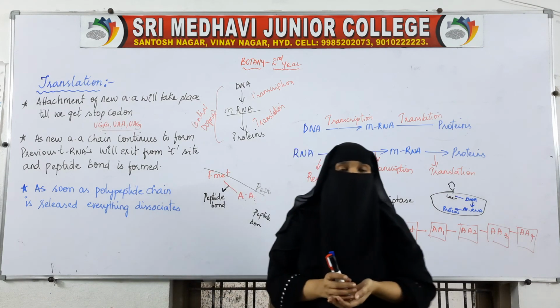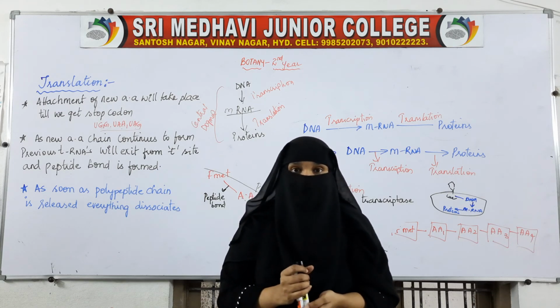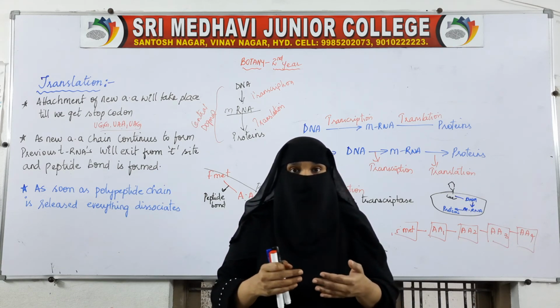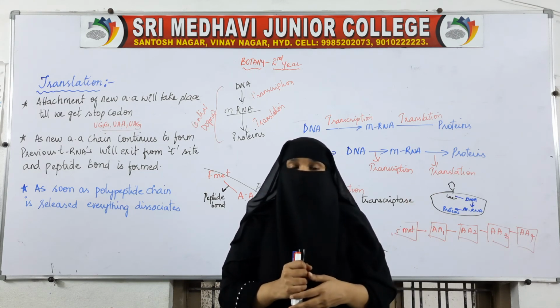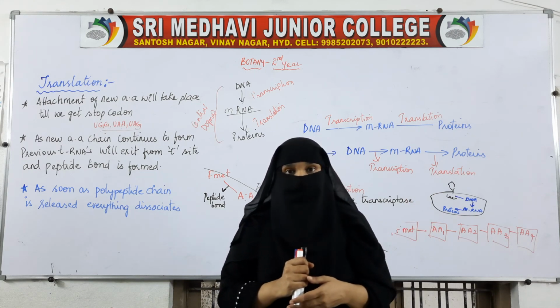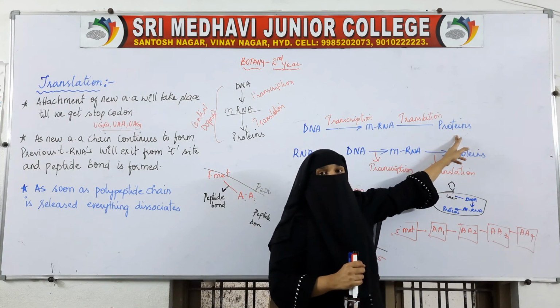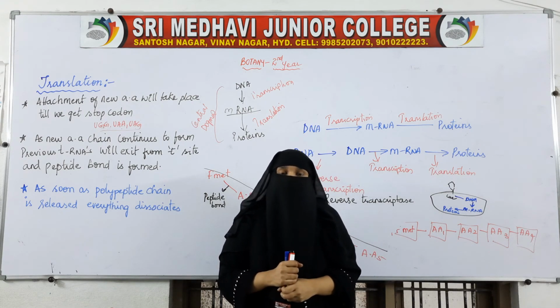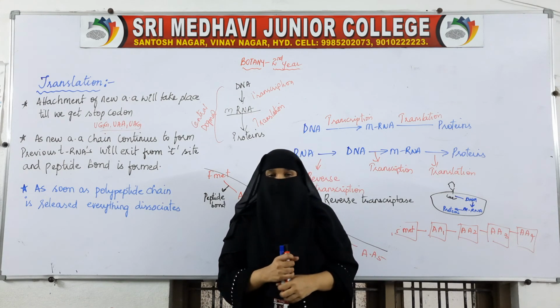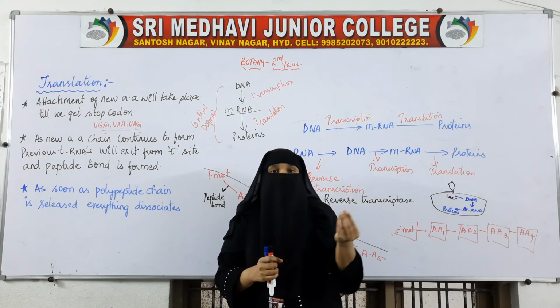These proteins are very essential because they help in the characterization, that is, these proteins will be expressed in the form of traits or characteristics in the individual. So brown color, red eyes, blue eyes, green eyes, these are the different traits.